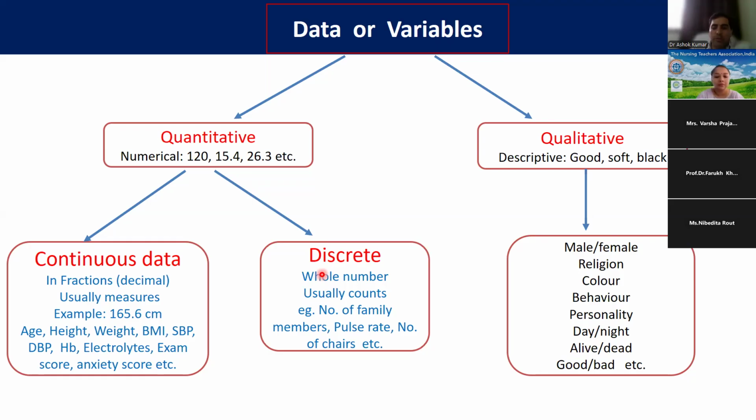So you have to remember binary: male or female, yes and no, binary; good and bad, binary; alive, dead, binary; day, night, binary. But if you divide into 3, day, evening, night, it is not binary. It is also categorical, qualitative, but it is not binary. But if you divide it into 2 categories, day and night, that is called binary. Okay, so you have to understand this. If you have any question, you can ask.